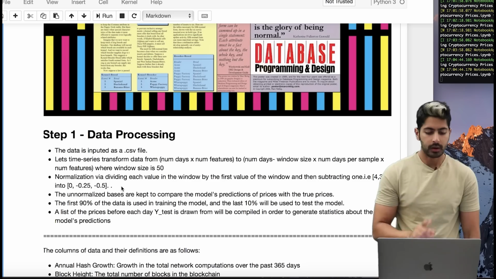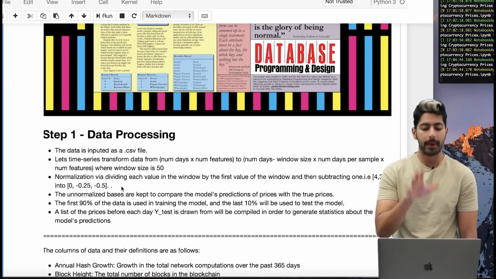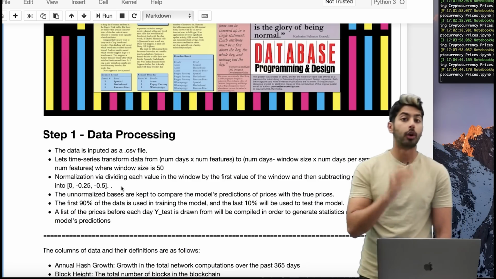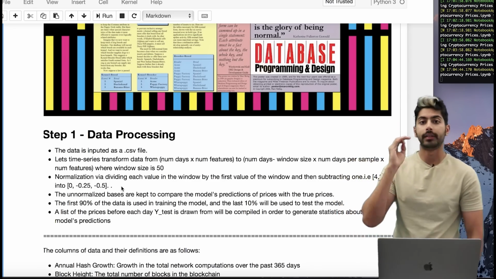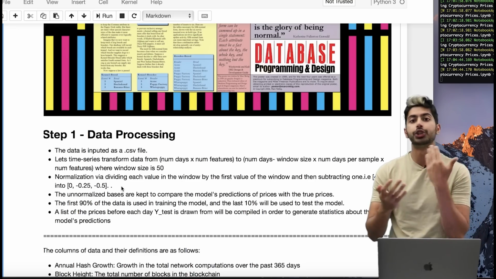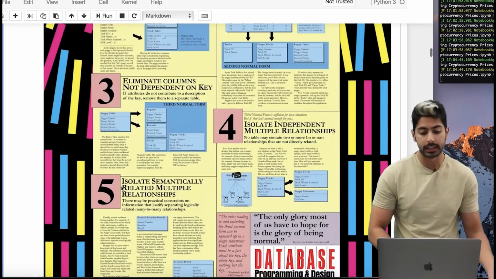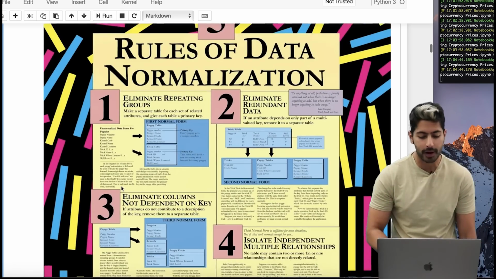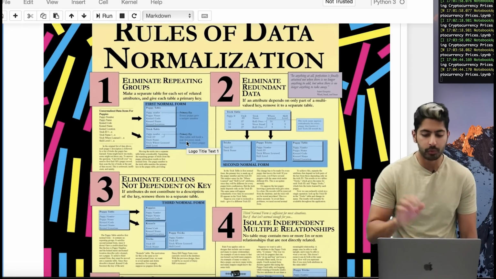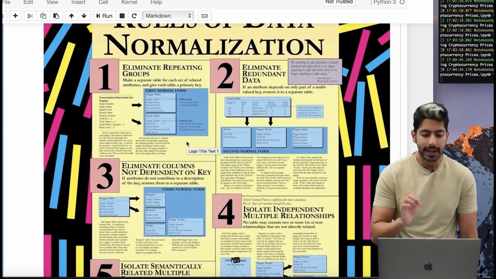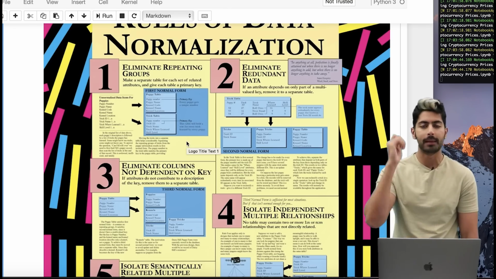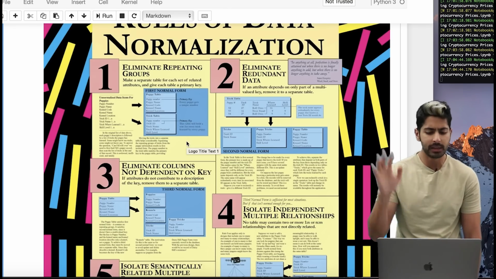And normalization is what we're about to do. The reason we want to normalize data is so that our model will be able to converge faster, right? Normalization means a lot of things, but check it. Now let me go to this infographic here. We have five rules of data normalization. The first is eliminating repeating groups. Anytime you have some values that are being repeated, eliminate them.